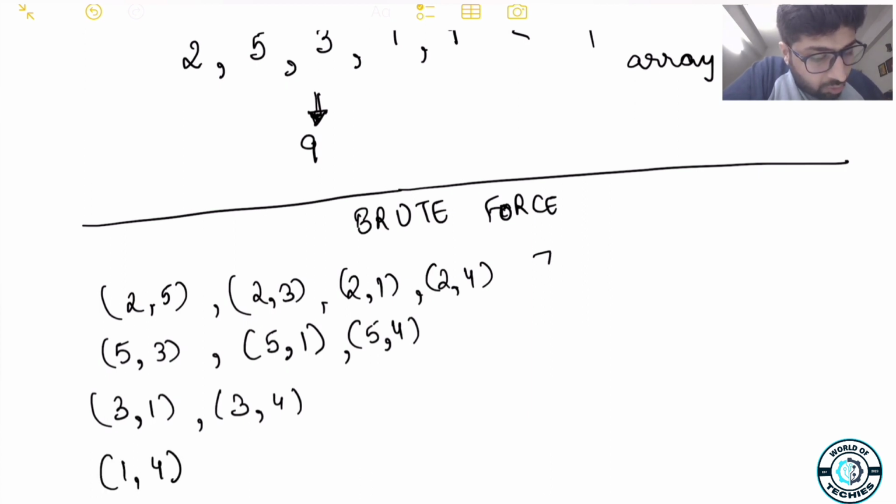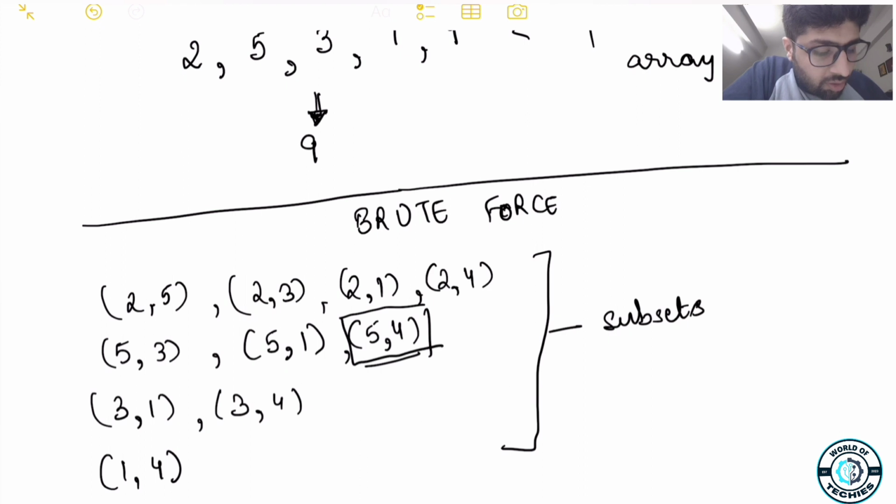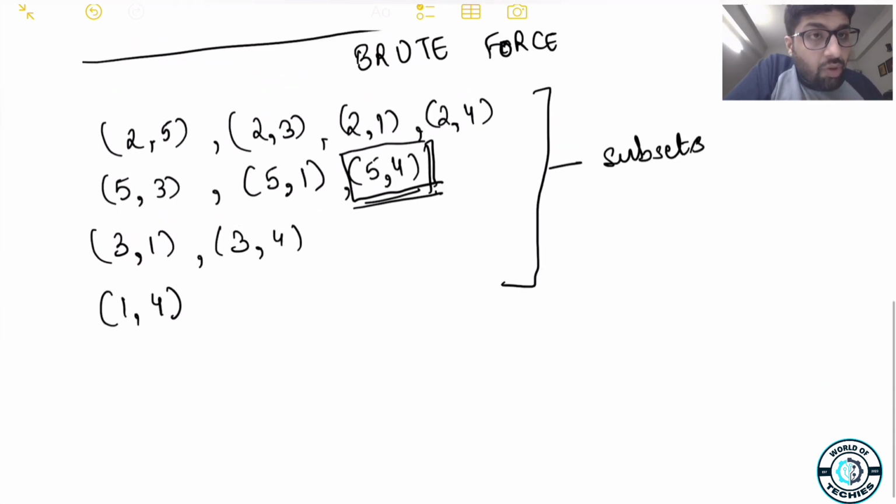So these are all the subsets of your array, and this one satisfies your condition. So this is your solution, right? But in this case, you'll have to iterate through all the numbers because you don't know which one will satisfy your condition. That is why you have to iterate through all the possible subsets to find your solution,